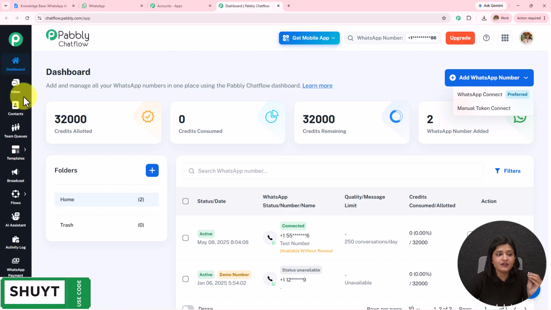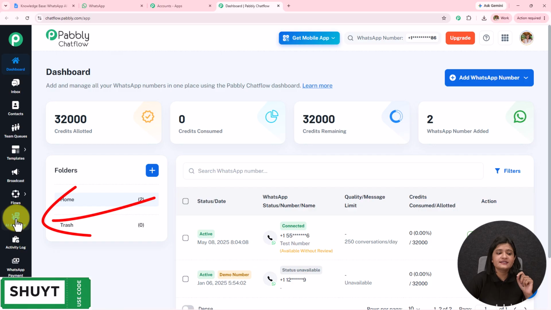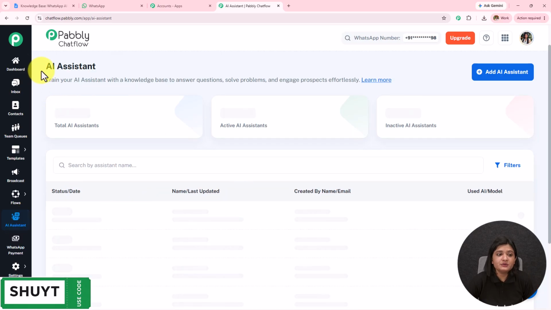Also on the left-hand side, we have the most important features of Pabbly Chatflow. The detailed video is again given in the description. You can check that out. Now on the left-hand side, we have this option of AI Assistant. Let's open this. Here I've landed on the AI Assistant page.